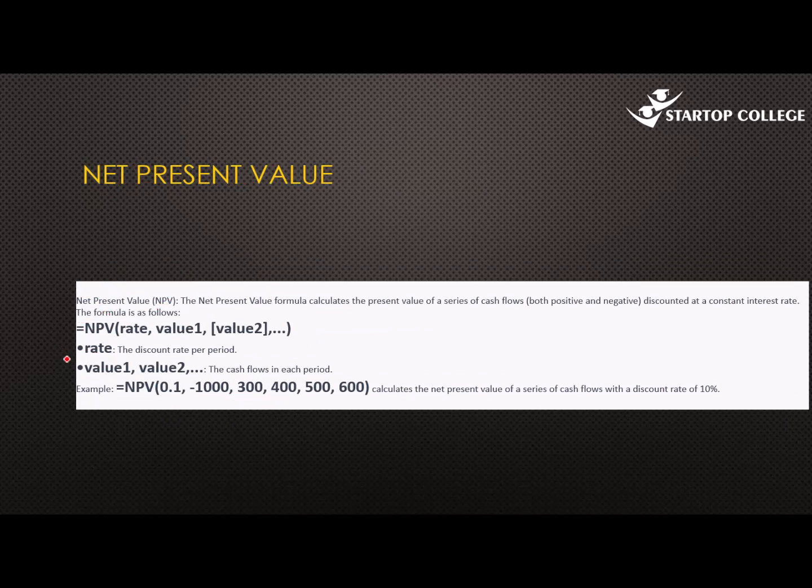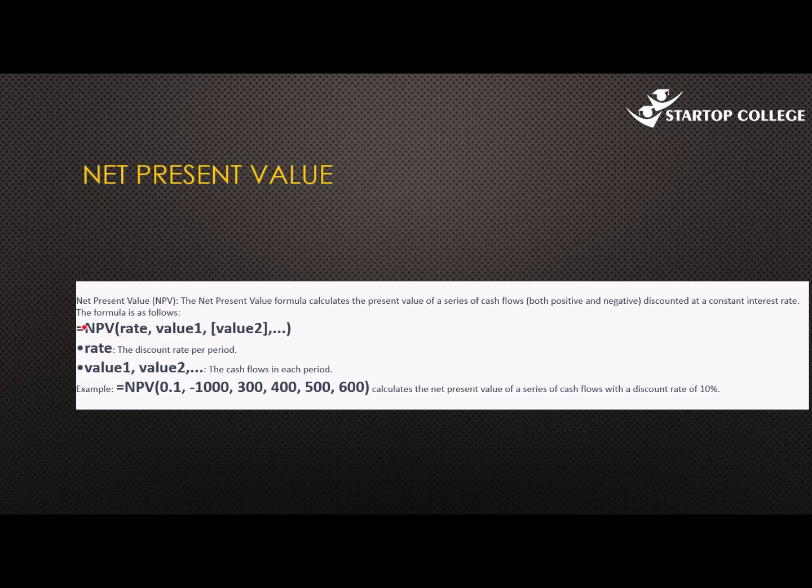Now, you know, in the manual way, we have to calculate cash flows of every year, get the discounting factor for every year, multiply the cash flow for every year by the discounting factor, and then sum these to get the present value, the NPV.